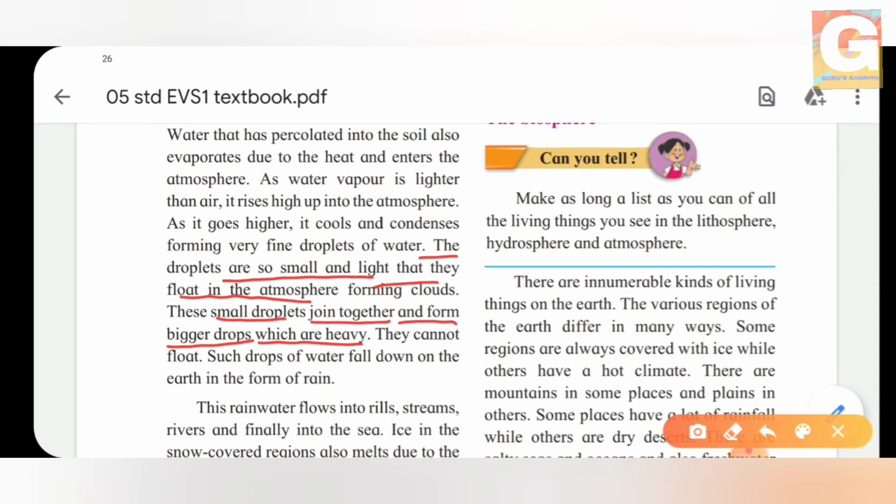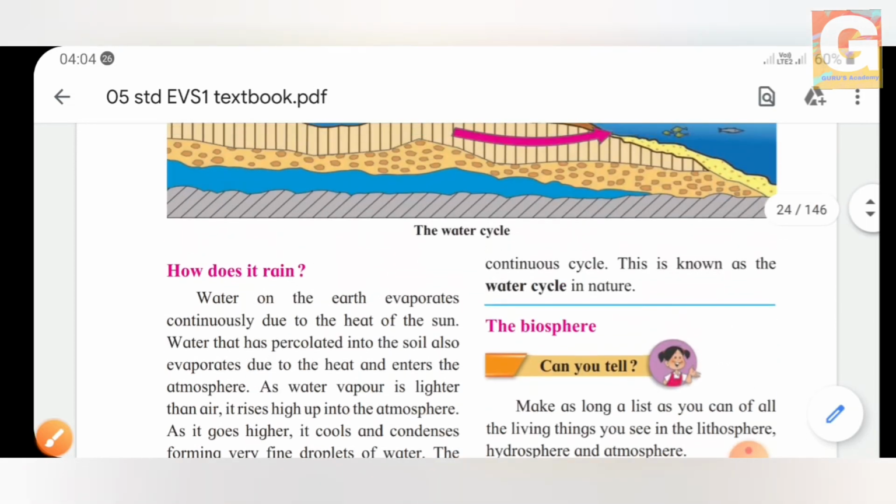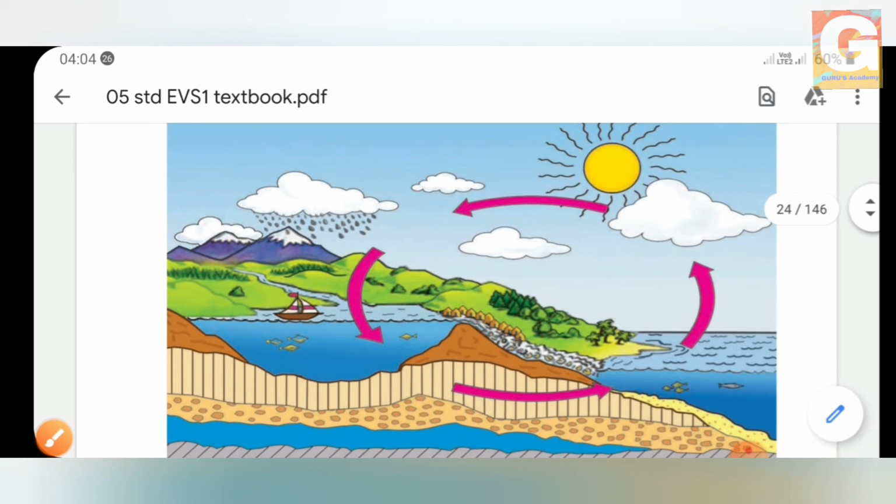Further, these small droplets join together and form big droplets which become very heavy. So as they cannot float above, what happens? Such droplets of water fall down on the earth in the form of rain. Yes, see, we can see this over here.